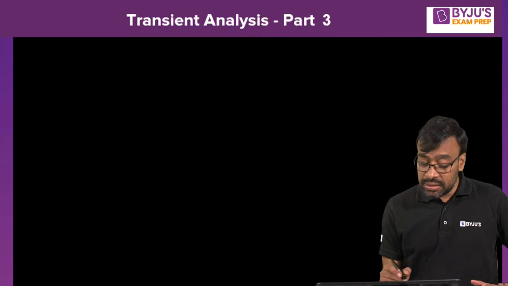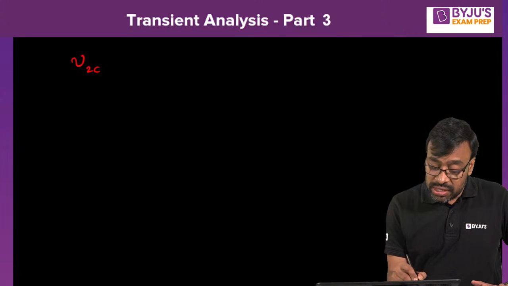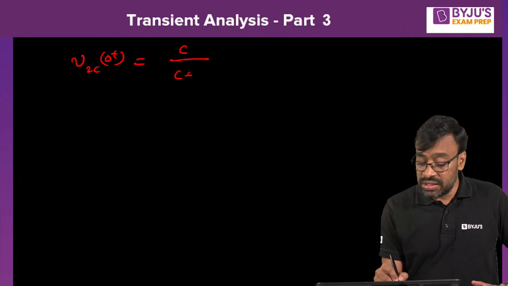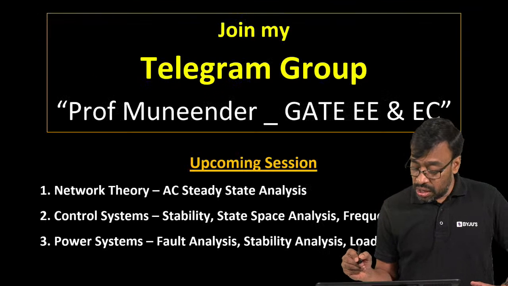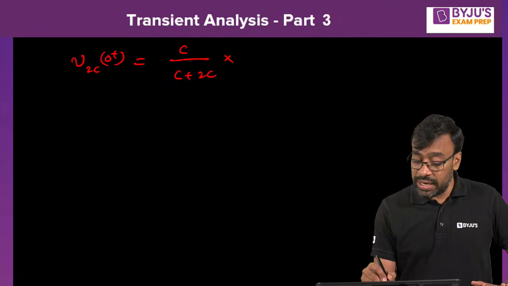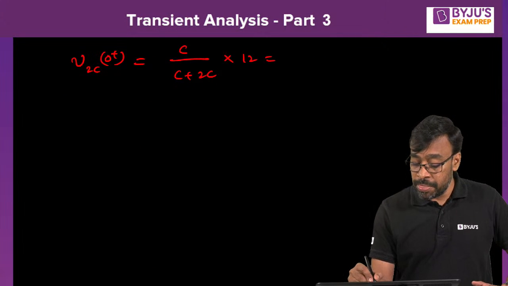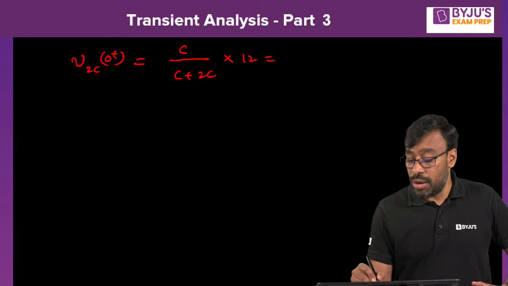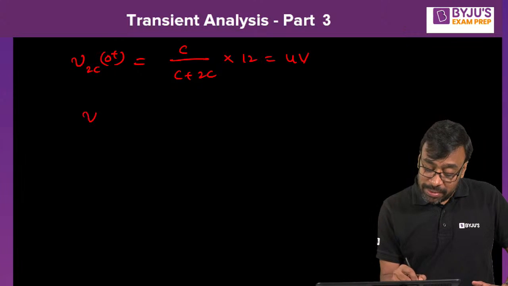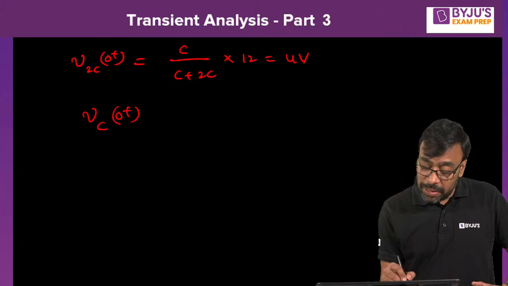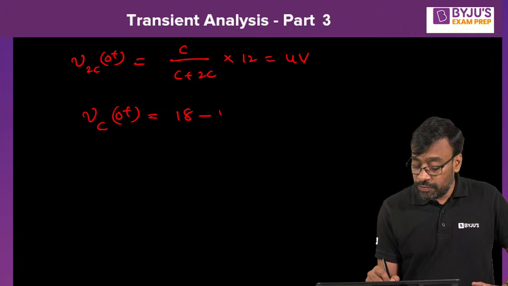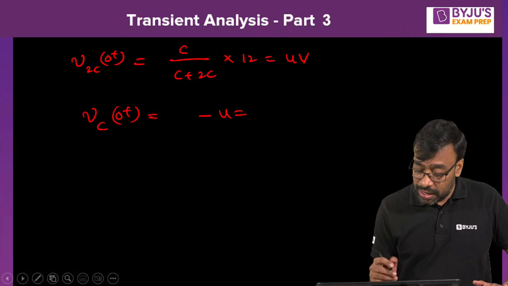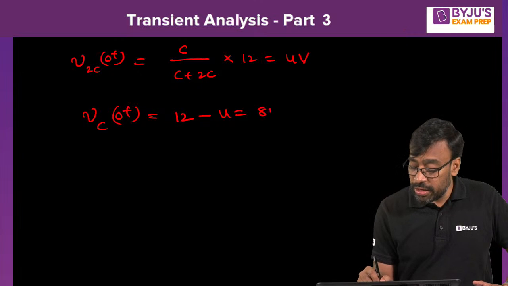That is nothing but VC of 0 plus, the opposite capacitance: C by C plus 2C into how much voltage here? 12 volts, right? Tell me now, how much are you going to get? C by 3C, the C's get cancelled. How much is it? 4 volts. What is the remaining voltage? VC of 0 plus is 18 minus 4? Sorry, it's not 18, it's 12. 12 minus 4, nothing but 8 volts.